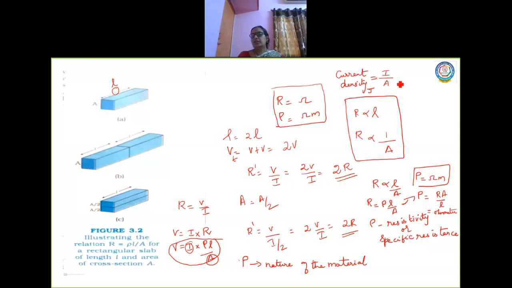Now what is the unit here? Unit of current is ampere and area is meter square. So the unit of current density J is ampere per meter square. So here is one more formula. I am taking the basic formula of Ohm's law and arriving at different values. All these are forms of Ohm's law. So current density is current per unit area, which takes the unit of ampere per meter square. And I am going to have two more formulas based on this.